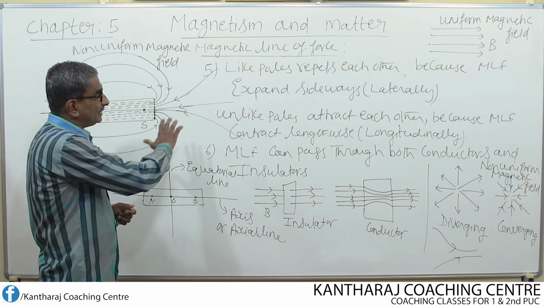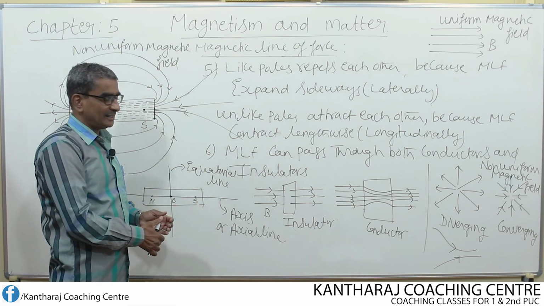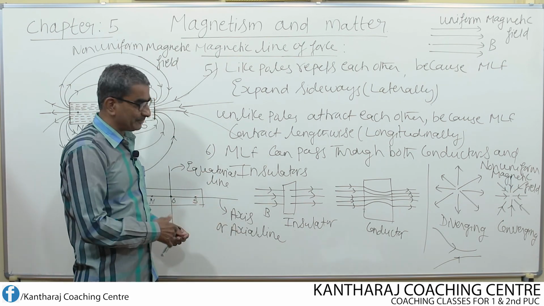Okay. So these are the properties of magnetic lines of force, and these are the two simple ideas with respect to the equatorial line and the axial line.